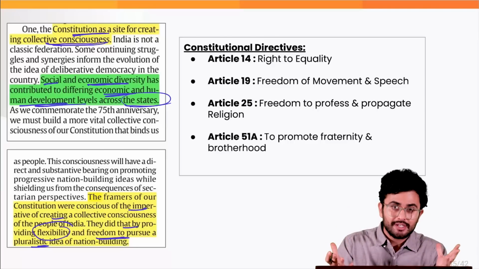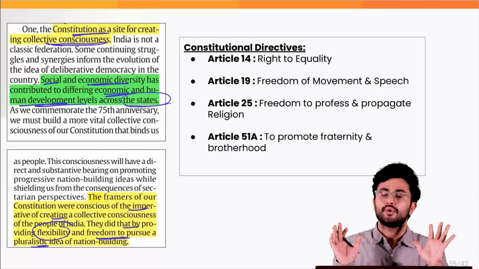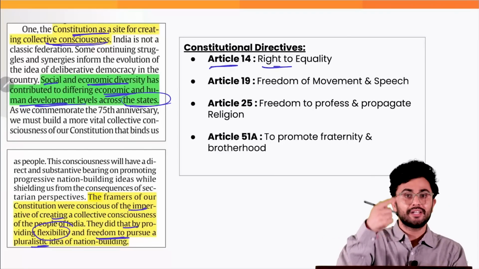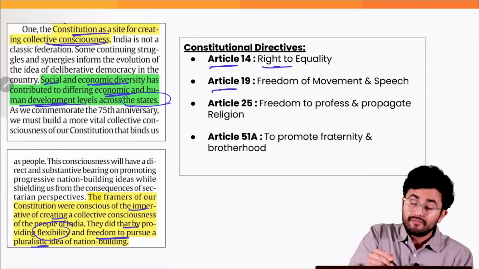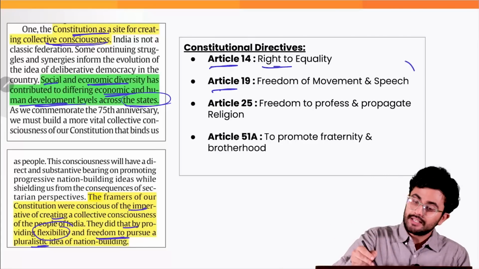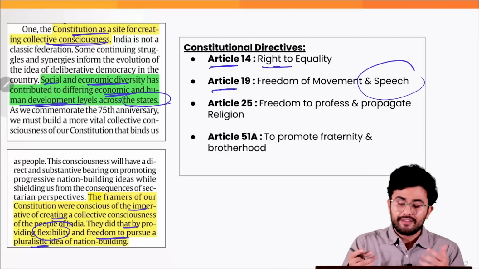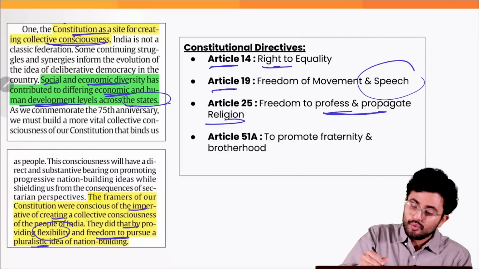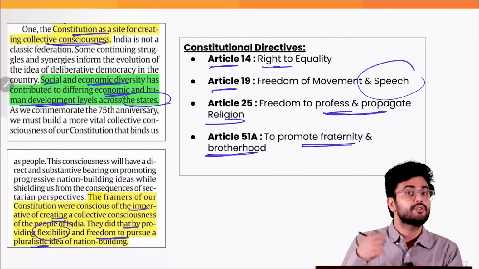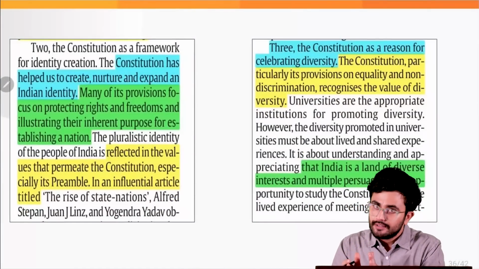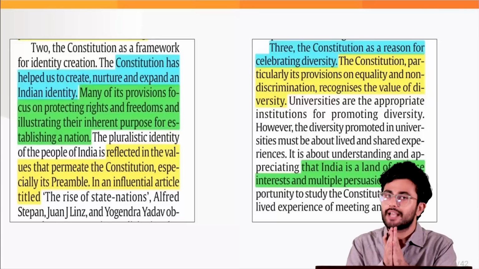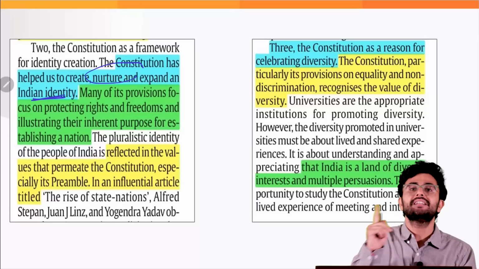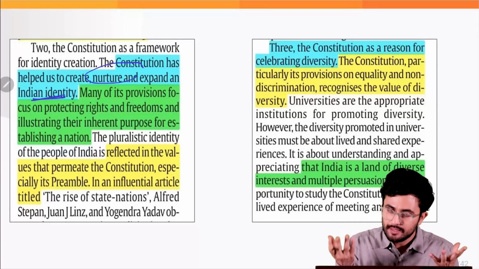So there is a nation built upon the pluralistic view. There are various articles which reflect that. For example, Article 14, the right to equality, both you and I are equal. Article 19 provides for freedom of movement, freedom of residence and freedom of speech. Article 25 provides for freedom to profess and propagate religion. Article 51A directs us to promote fraternity and brotherhood among you and me. Then the article suggests that the Constitution has helped us to create, nurture and expand an Indian identity, which is basically the idea of assimilation.